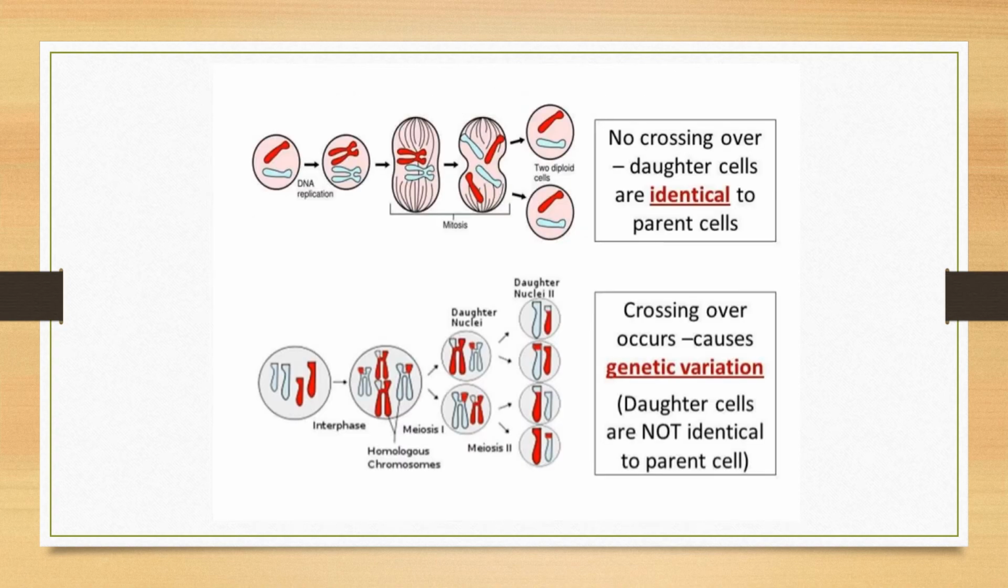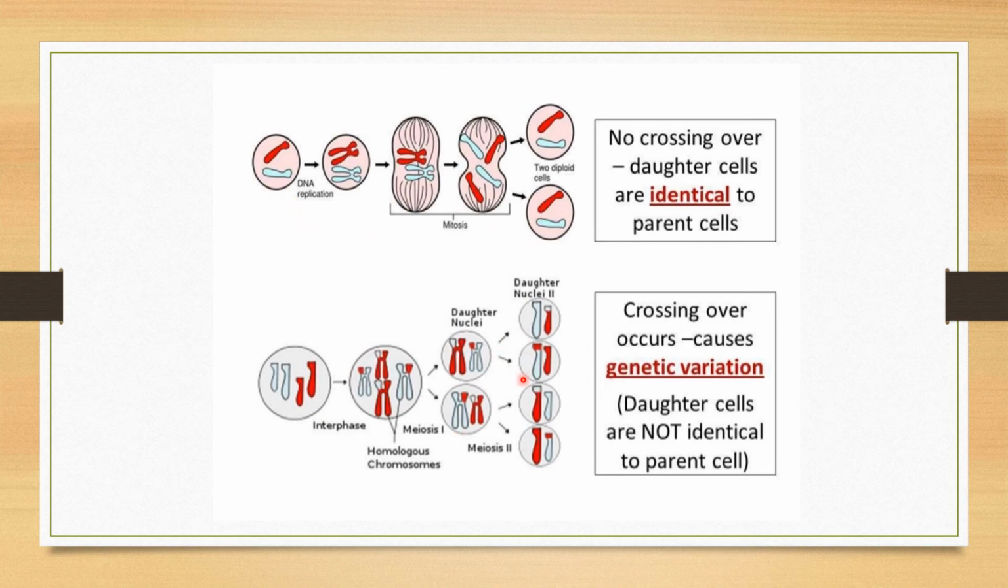Now what is next? No crossing over. Here you can just concentrate over here. No crossing over takes place in this part. Daughter cells are identical to the parent cell. You can see here, first the DNA replication takes place, doubling of the chromosomal material before cell division. Here mitosis has taken place. This mitosis gives rise to two diploid cells which are identical to the parent. Here there is no crossing over taking place.